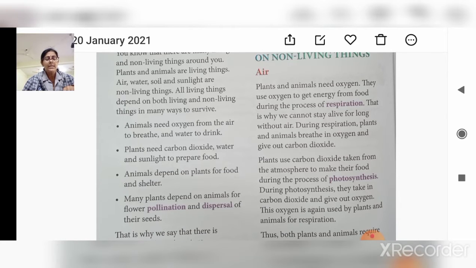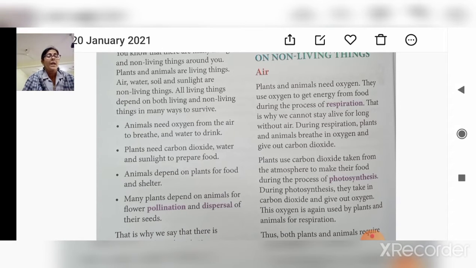This oxygen is again used by the plants and animals for respiration. Means plants also require oxygen for respiration, right? And for making the food it requires carbon dioxide. Thus both plants and animals require air to survive or to live, right?